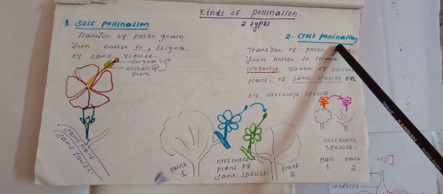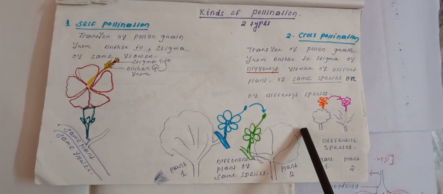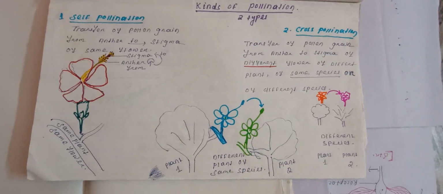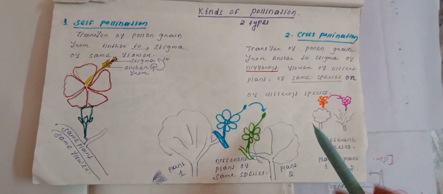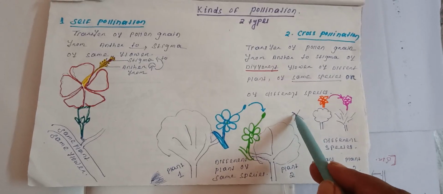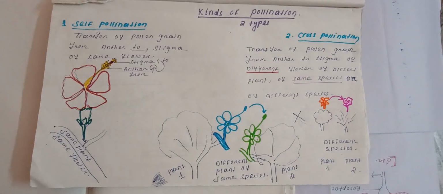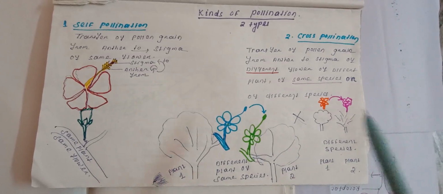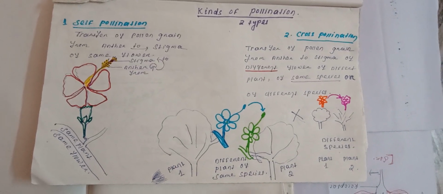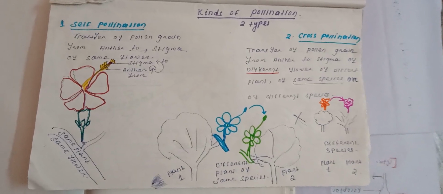This is cross pollination. Cross means two. Two different plants. One plant, two plant. Cross pollination. The pollination occurs between two plants. This is 1 minute. Types of pollination.